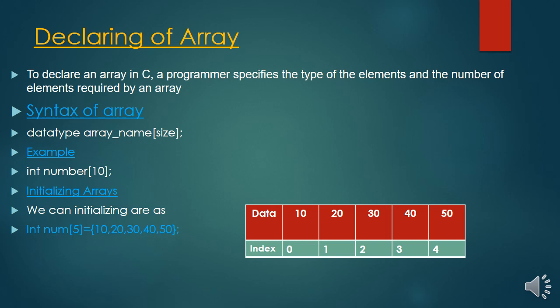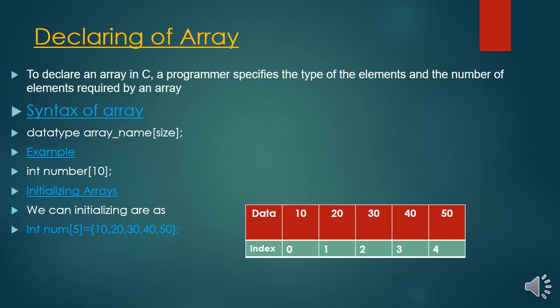Here will be the data type. Data type means integer, char, float, double. So this is the data type. We can make an array in any different data type. Array name, size. Example for this, here int number[10]. Int is the data type. We can also take here float, double, and number is any variable, and 10 is the size of this array.